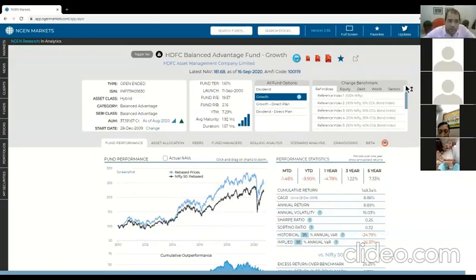So here you can actually pick from any of these given indices here. There's stuff for equities, there's stuff for debt. Obviously, the world indices are there. They may be useful for some of the overseas funds. And then, of course, there are sector indices there. And we've also included some reference indices, but we'll come back to that when we go to the portfolio section where they become more useful.